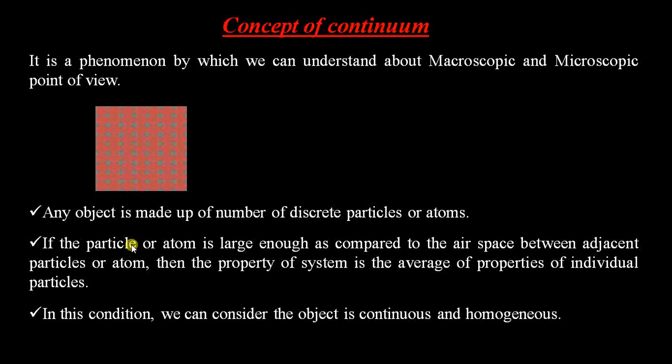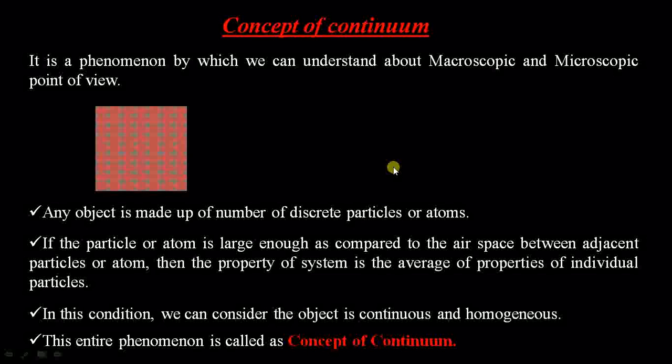Okay, whenever you are able to consider the property of the system as the average of the properties of the individual particles, in that condition we can say that the object is continuous and homogeneous. It is continuous and homogeneous when the air gap is smaller as compared to the size of the particle. In that condition only can we consider it continuous and homogeneous. So this entire phenomenon is known as the concept of continuum.